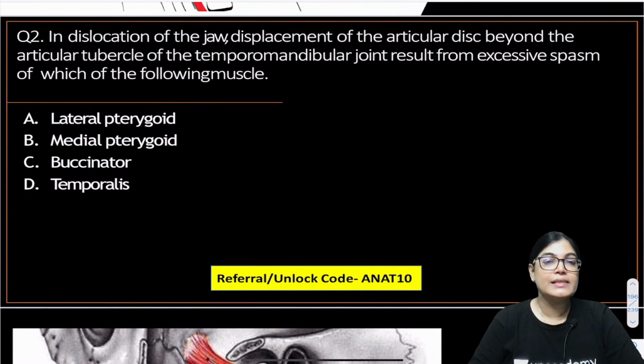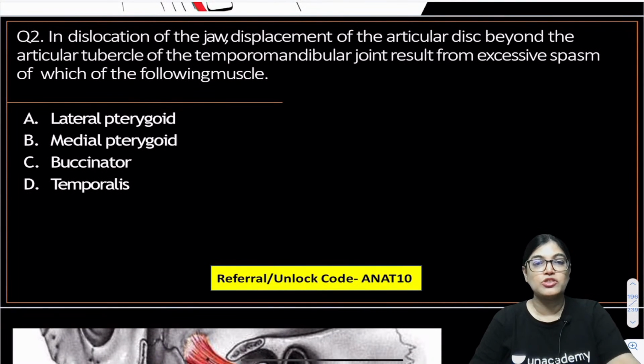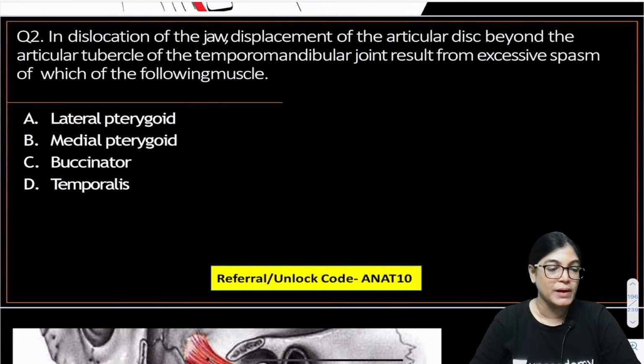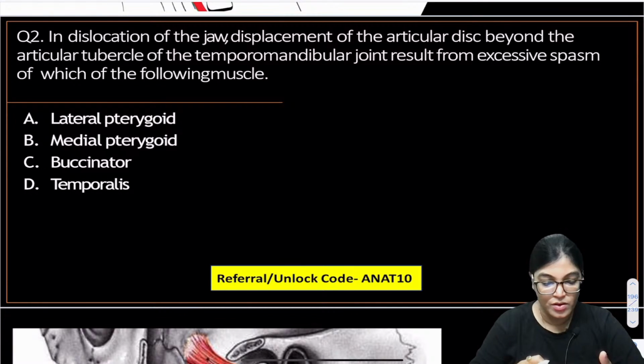Okay. In dislocation of jaw, displacement of articular disc beyond the articular tubercle of the temporomandibular joint results from excessive spasm of which of the following muscle? Excessive spasm of which of the following muscle? Okay, everyone?